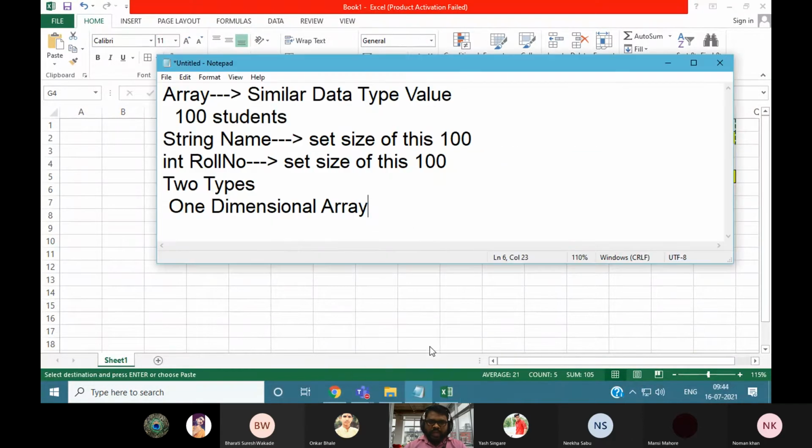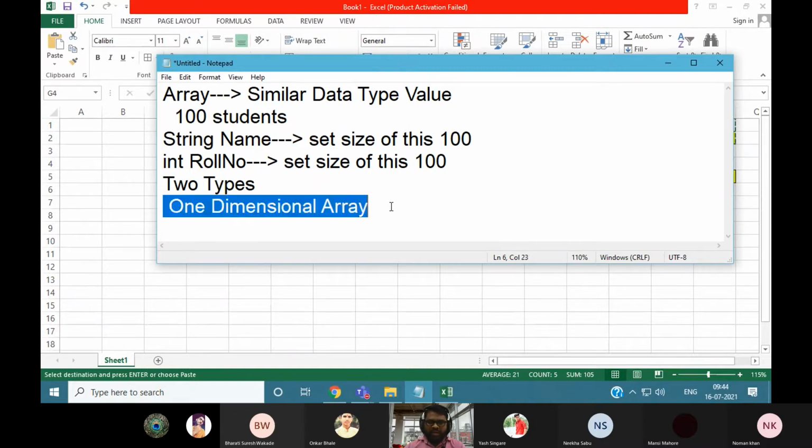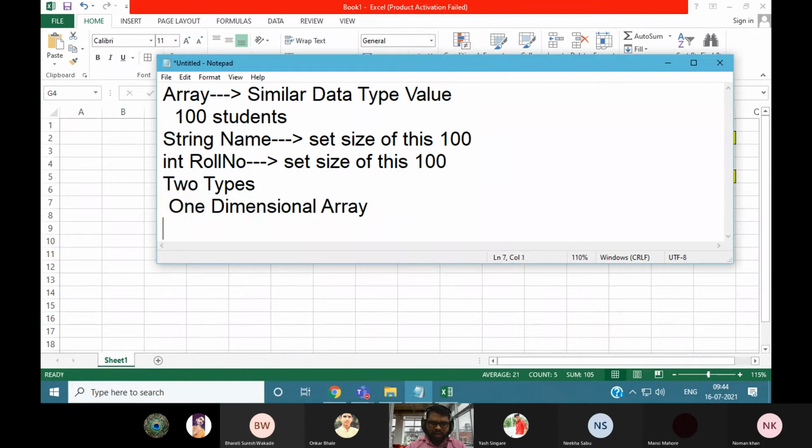So now the question arises: how do we define a one-dimensional array in Java, and a two-dimensional array? There are two types of array: one-dimensional array and two-dimensional array.